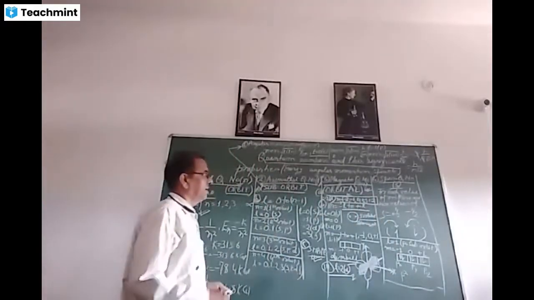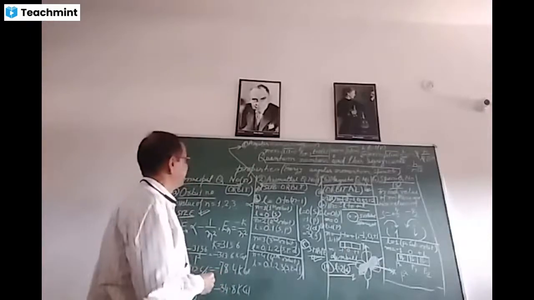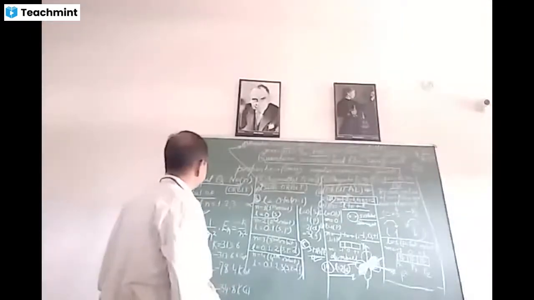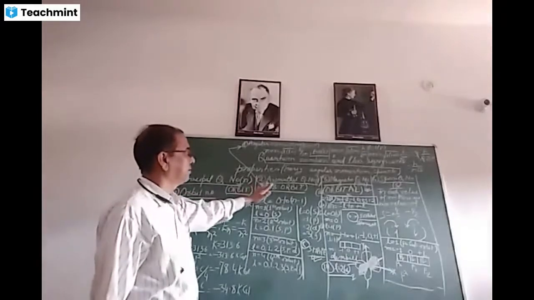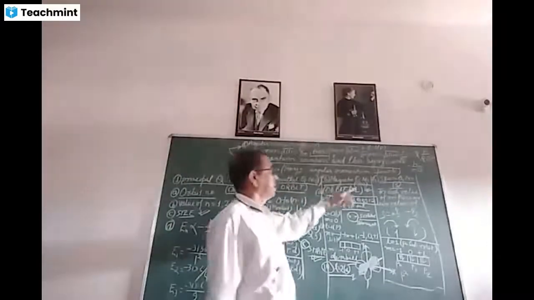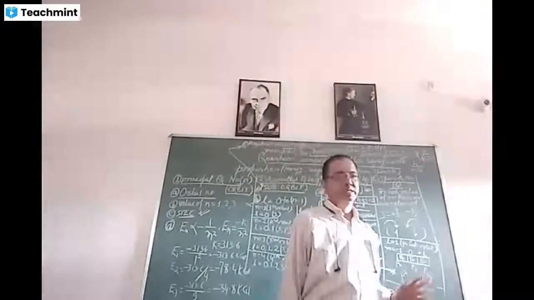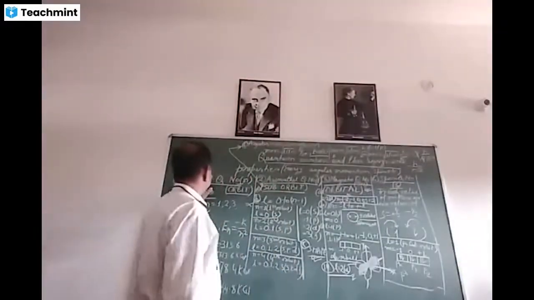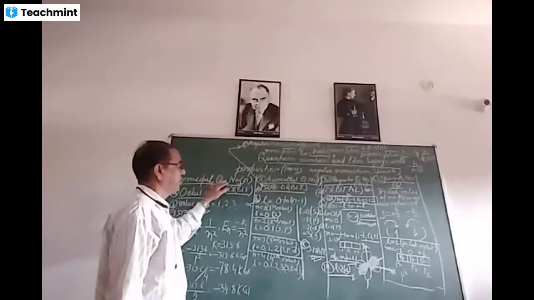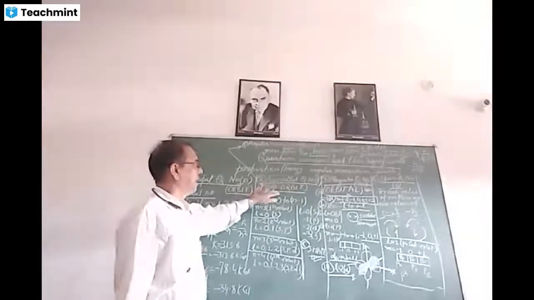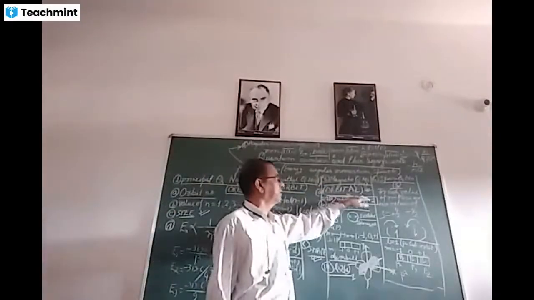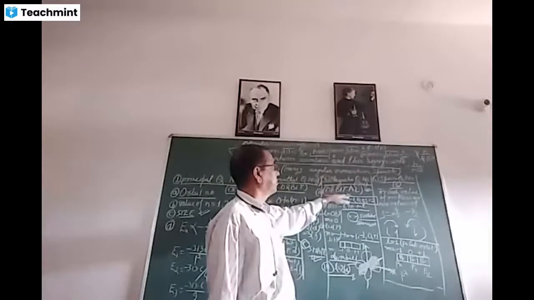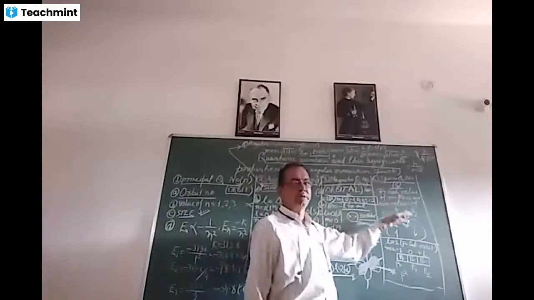What we have seen here is that the quantum numbers are of 4 types: principal quantum number, azimuthal quantum number, magnetic quantum number, and spin quantum number. The value of the azimuthal quantum number depends on the principal quantum number, the magnetic quantum number depends on the azimuthal quantum number, and for each magnetic quantum number, there are 2 values of spin quantum number.